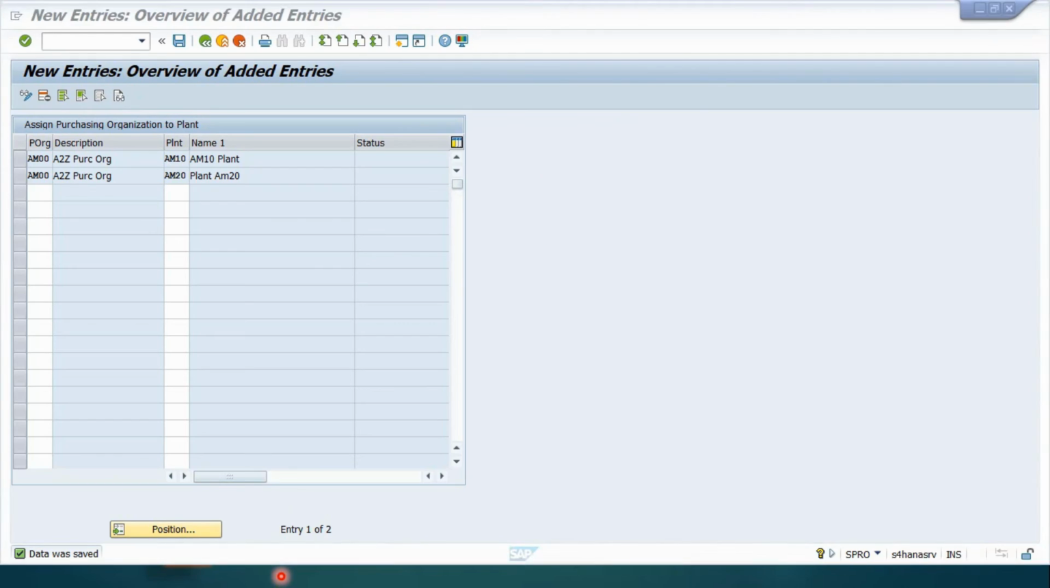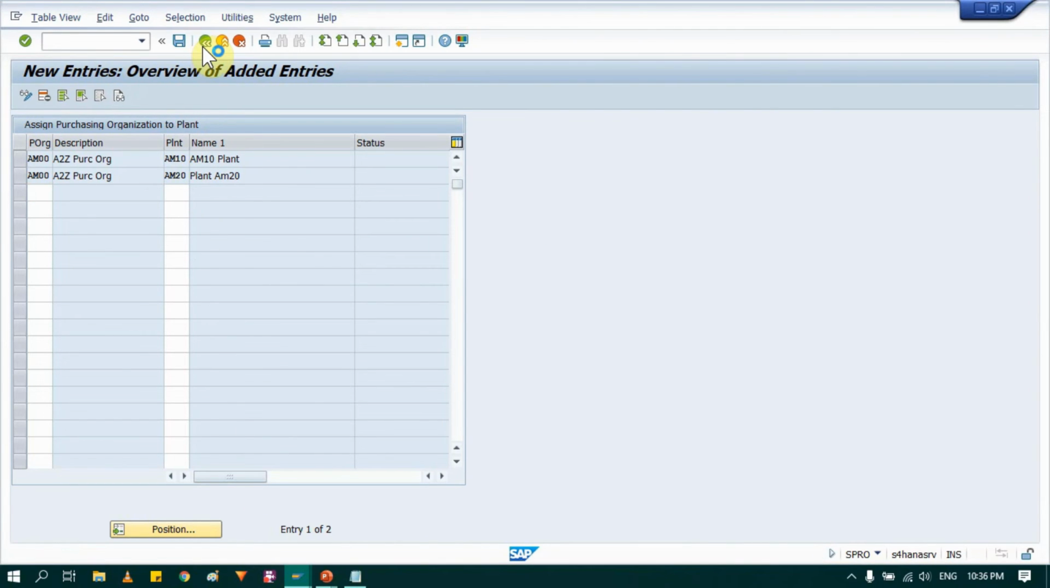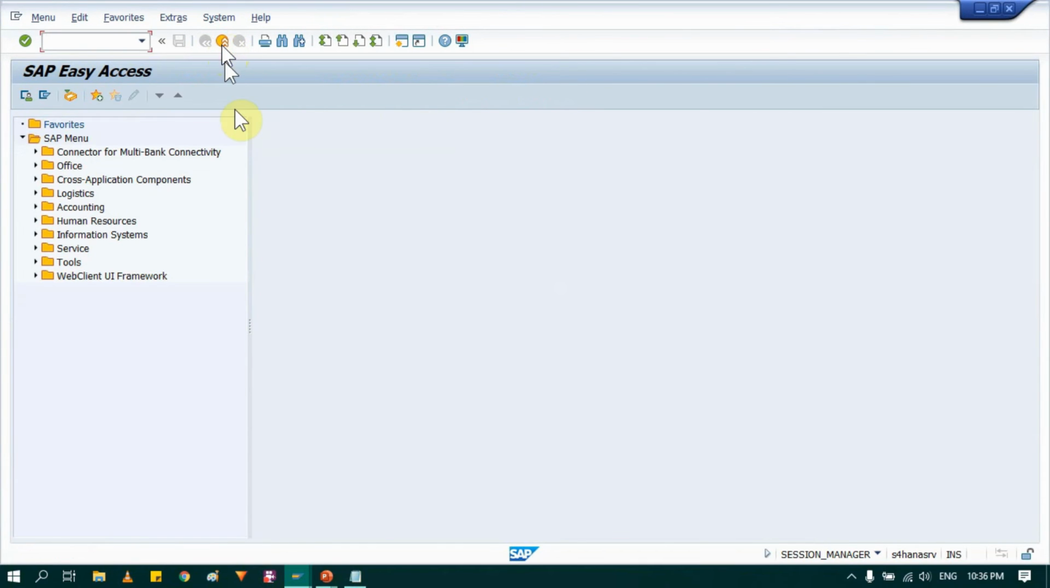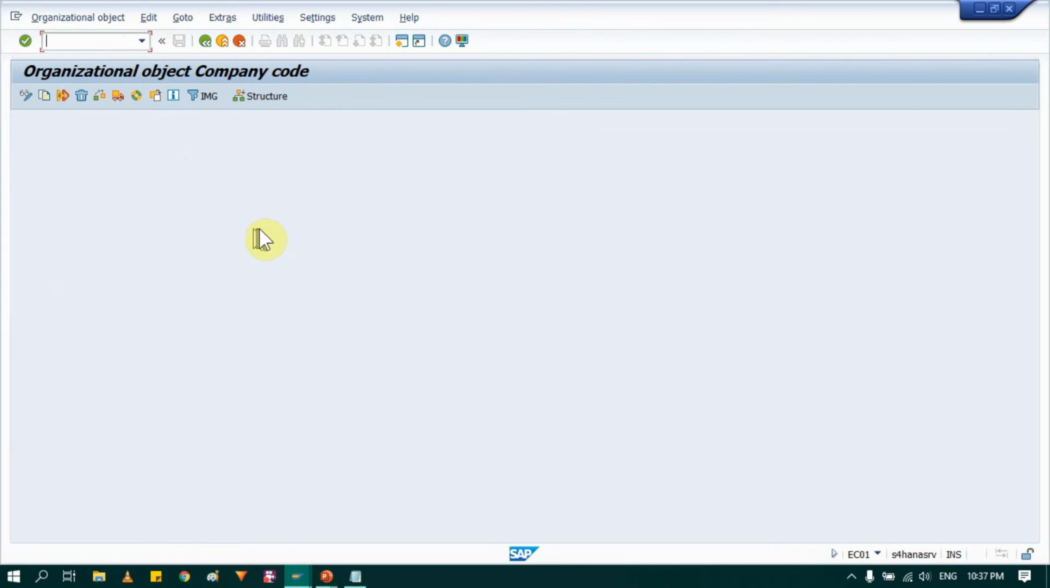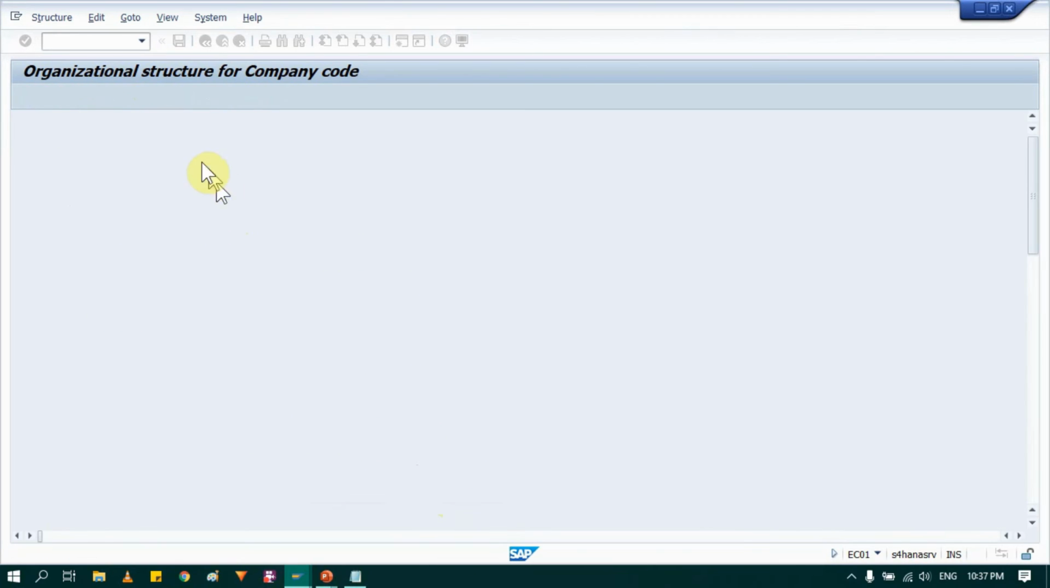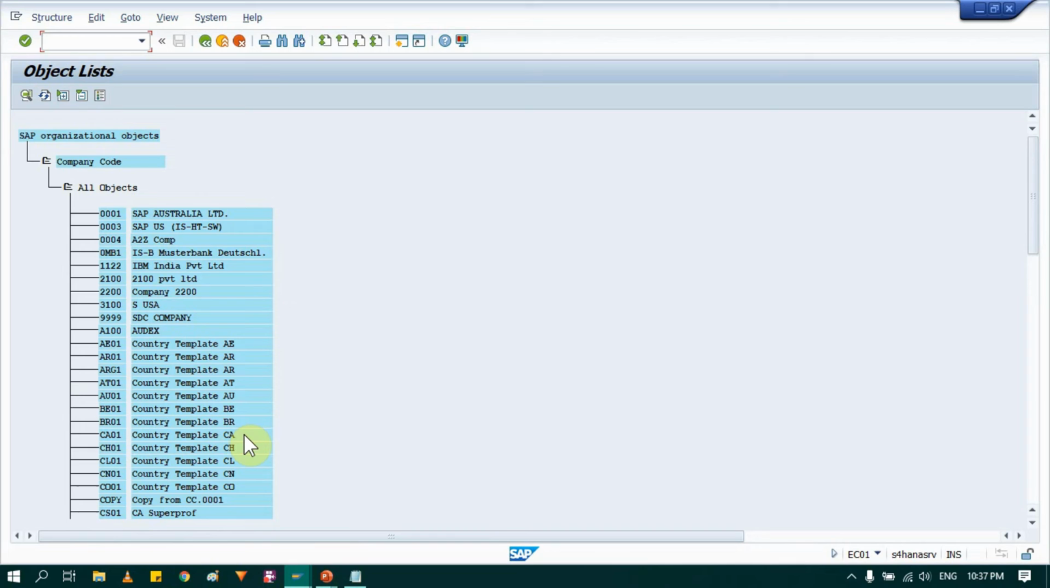So let's see if we have maintained everything properly in system or not. So just go back, go in main screen again, where we run T codes, and run T code EC01. So EC01 is the T code where we can see if we have maintained appropriate organization structure. So just run that T code, then you will see various options. Out of that, select this structure. In structure, go in navigation. Under navigation, it will show you all company code exist in that particular system. Here you can see the company that I have maintained.